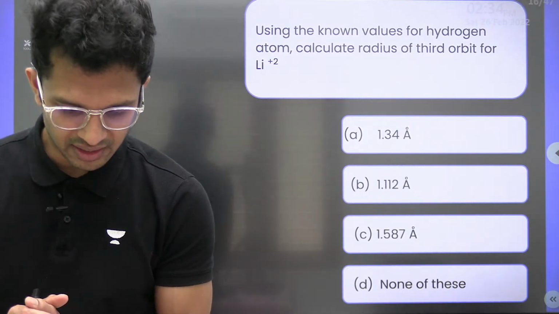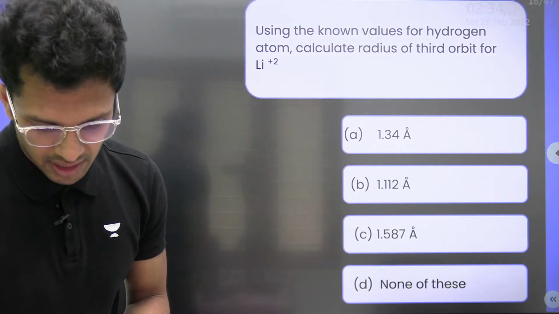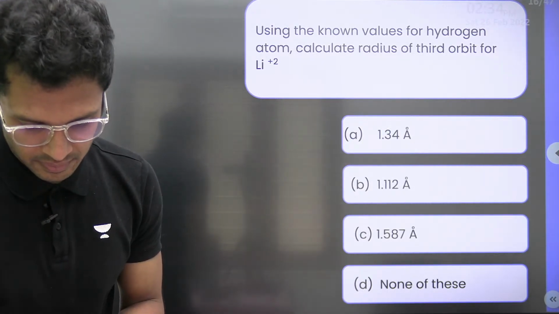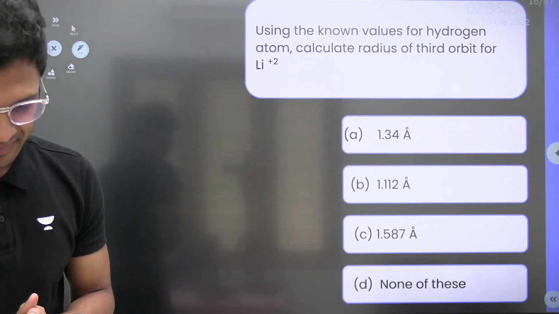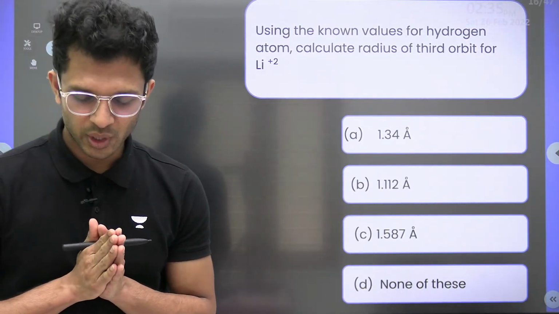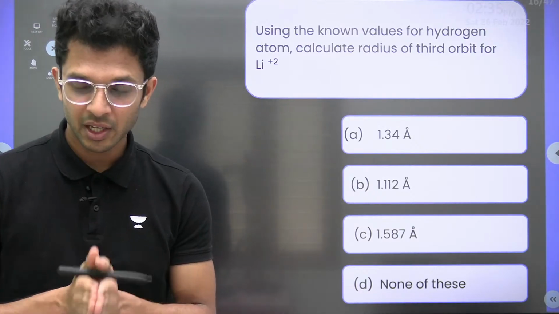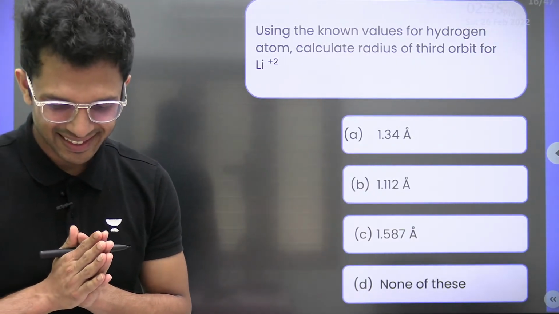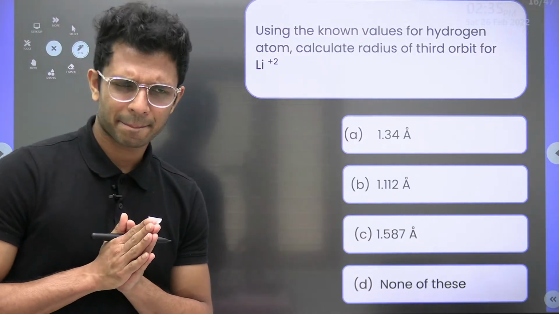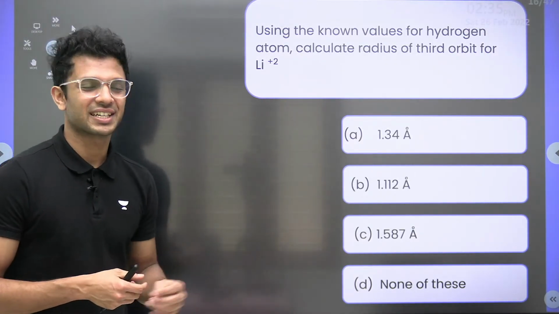Does anyone have the answers here? Okay, Mithilesh we have, Riya we have. Then who else? Who else? Sana we have. Very good, with option C. All are going for option C. Is it correct? Let's see whether option C is correct or not.